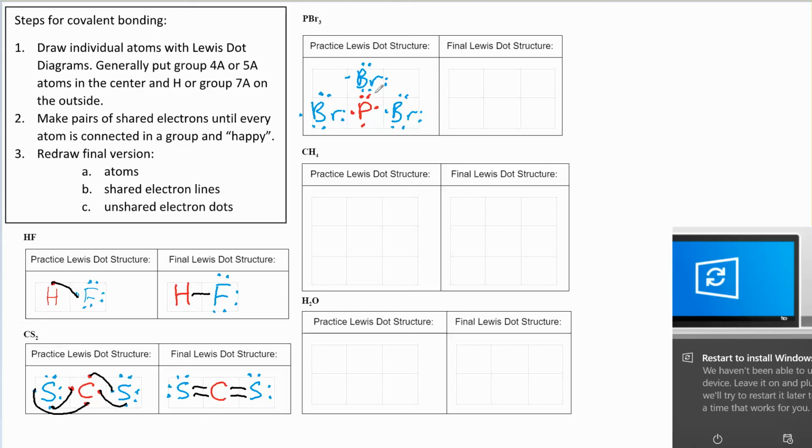So I need to find sides, like 2 atoms with a side that have a lonely electron, and then connect them. So how about we connect those ones together, and maybe those ones together, and those ones together. So it looks very messy. That's kind of gross. But we're going to do our final version over here and tidy up all of our lines and reorient everything so it's all correct.